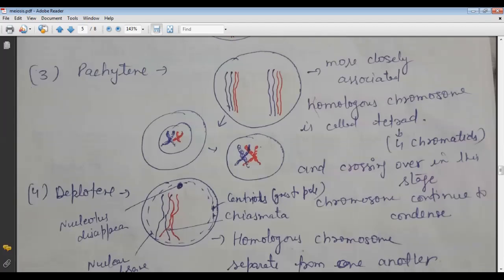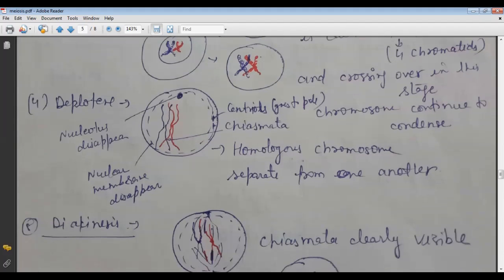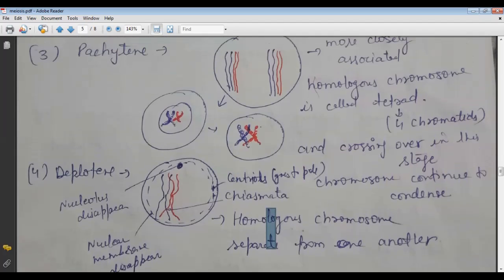And now we come to the diplotene. In the diplotene stage, as we said in the above stage, sorry, in the pachytene stage, all the organelles, like the nucleolus, the nuclear membrane, and the centrioles, are present here.